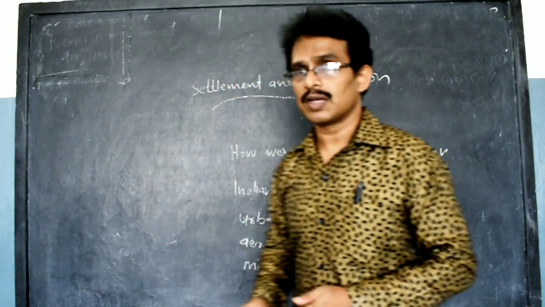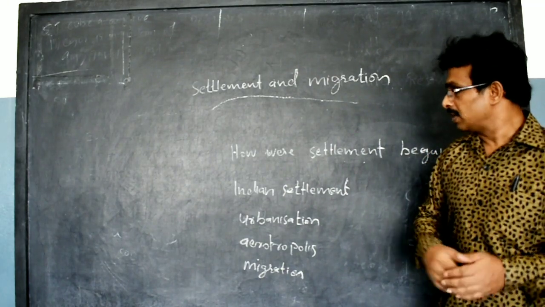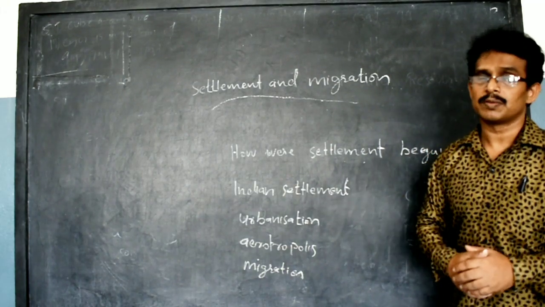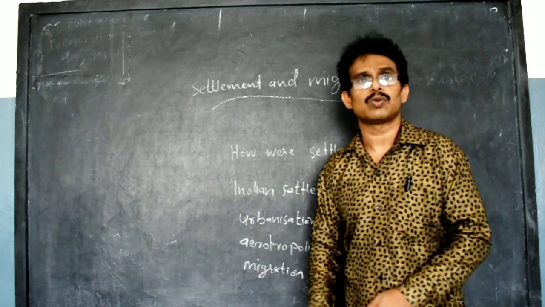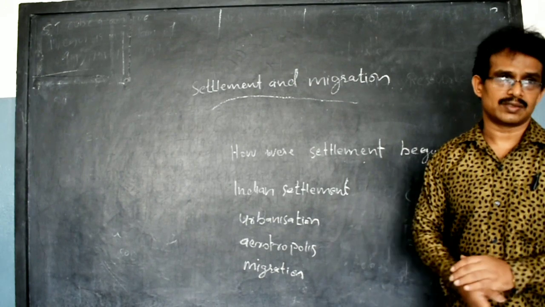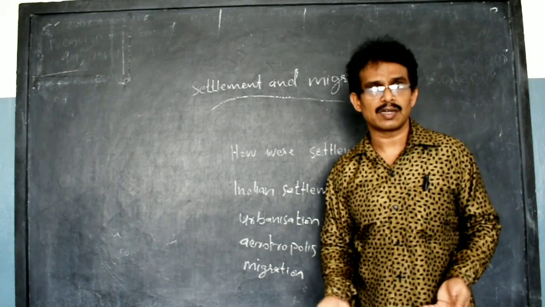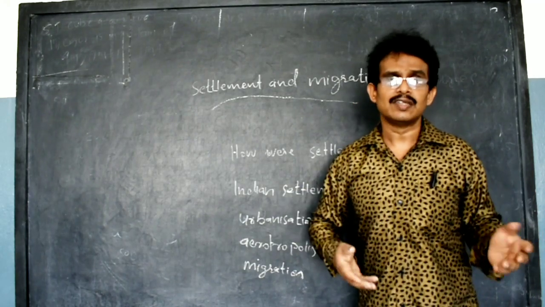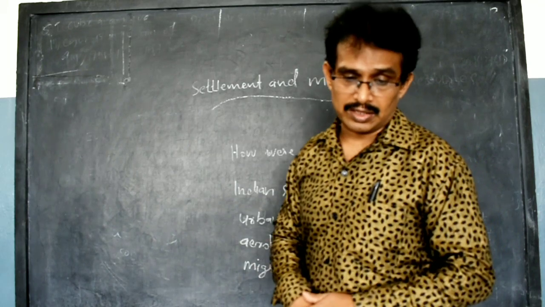In this way, there is a hierarchy of settlements in India. That means from bottom to top, ladder-wise. The settlement changes along with the increase in facilities. When facilities increase, a big village may change into a town, a town will change into a city, and a city will change into a mega city. In this way, settlement changes.